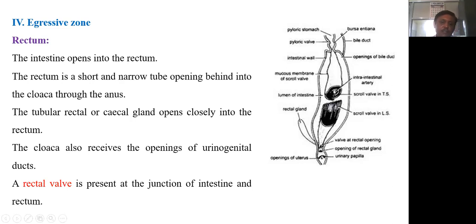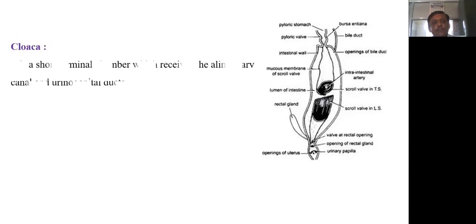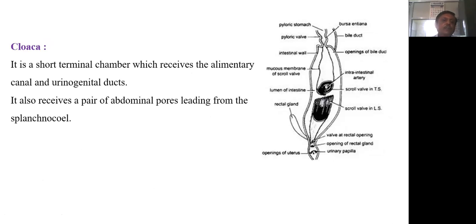And the cloaca is a short terminal chamber which receives the alimentary canal and urinogenital duct. It also receives a pair of abdominal pores leading from the splanchnocoel. So this is about the alimentary canal.